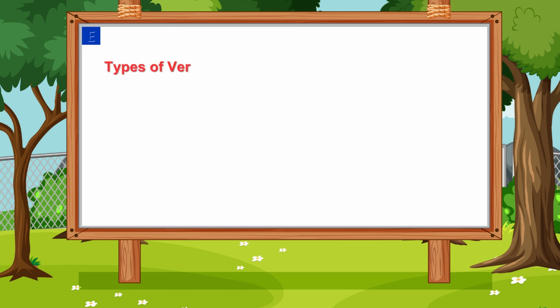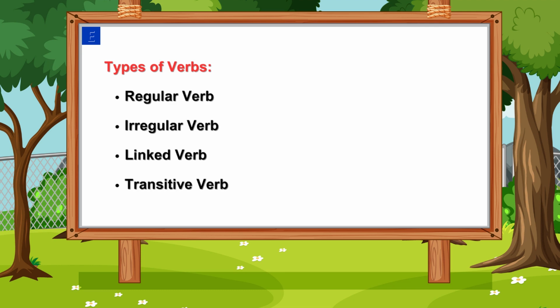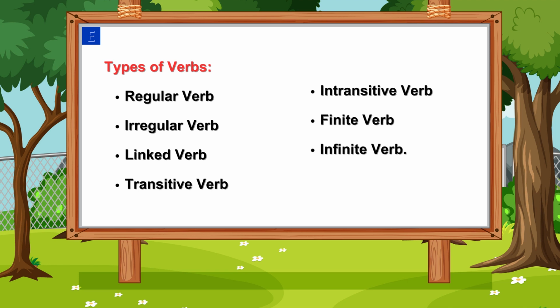State. Types of verbs: regular verb, irregular verb, linking verb, transitive verb, intransitive verb, finite verb, infinite verb.